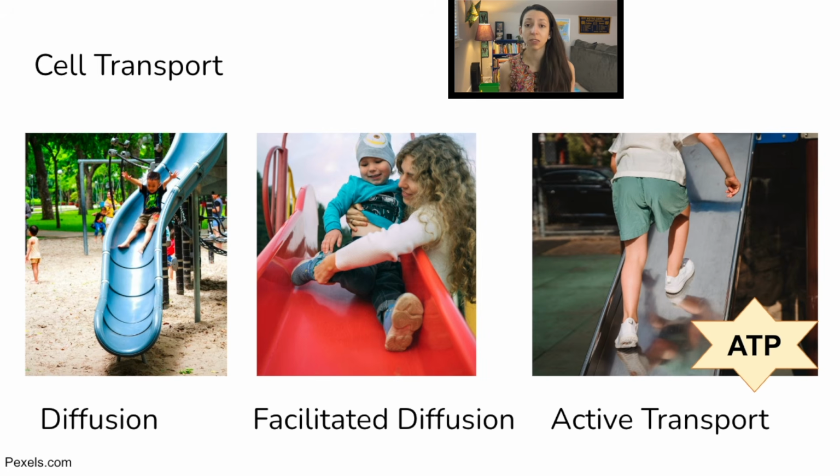Active transport, however, is when we are going to go up the concentration gradient. So we're going usually from a lower concentration to a higher concentration, or it's a larger molecule, and it requires energy. And in the cell, that energy is ATP. Now, the way I like to remember this is that active transport requires energy, and it starts with A and T. And so naturally, you're going to think AT, okay, ATP, energy required for active transport. And you can also imagine it if we go back to our slide metaphor, like the kid is going up the slide, he's going from low concentration to high concentration, and that requires a little bit of energy.